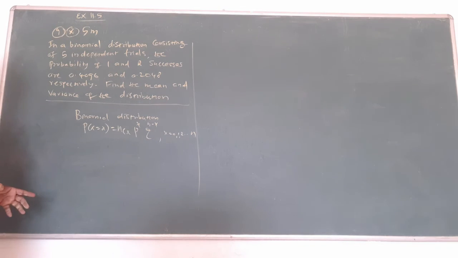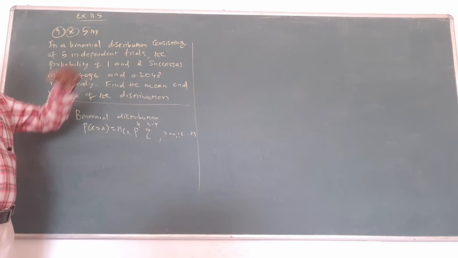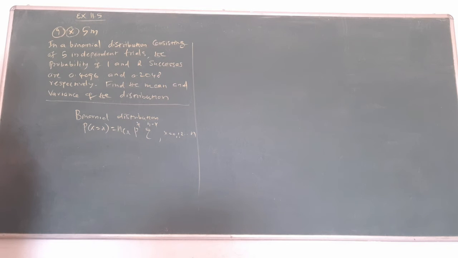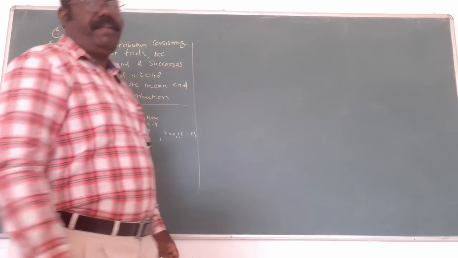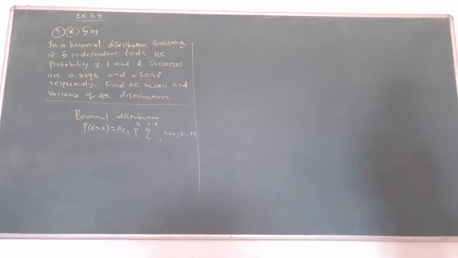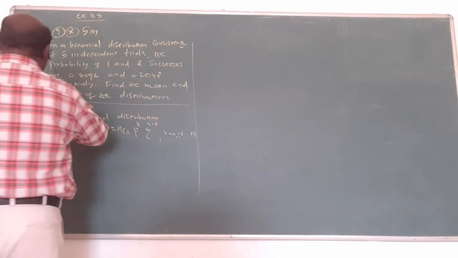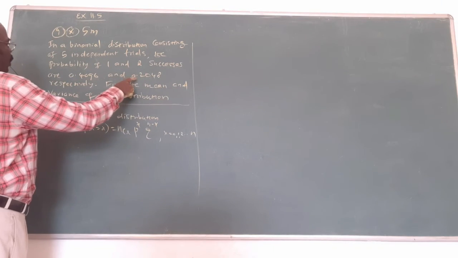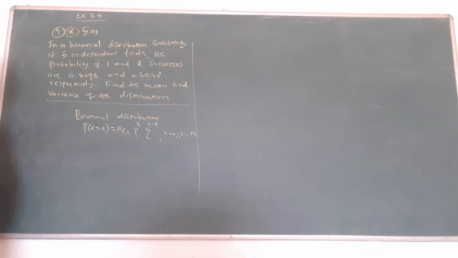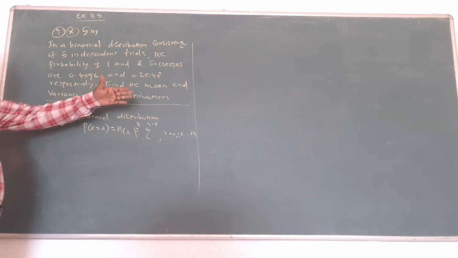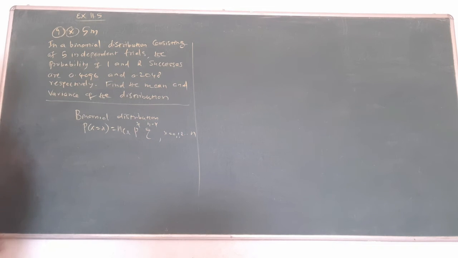Another question. In a binomial distribution consisting of 5 independent trials, 5 independent means n equal to 5. Correct? N equal to 5. The probabilities of 1 and 2 successes are 0.4096 and 0.2048 respectively. Find the mean and the variance of the distribution. Now binomial distribution, write the formula clearly.